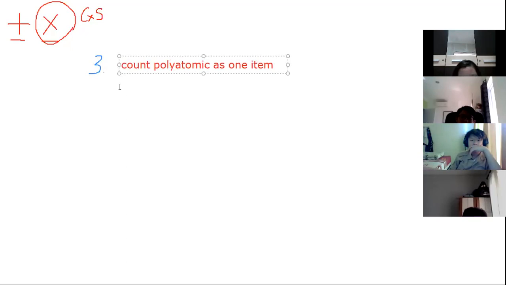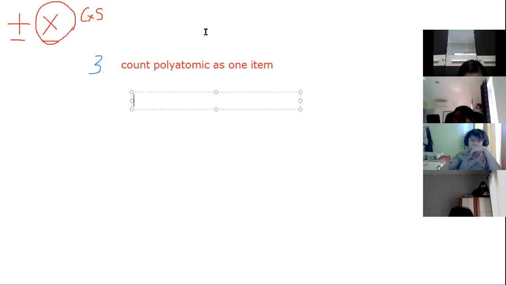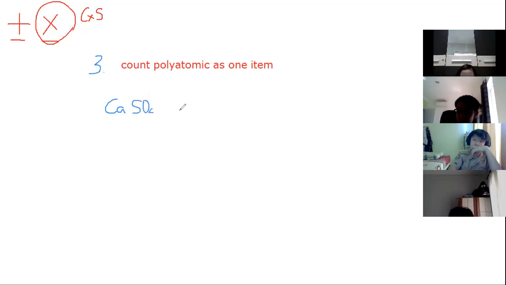So let's say, for example, we have Ca, CaSO4, plus NaNO3.